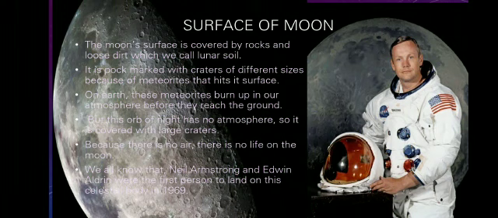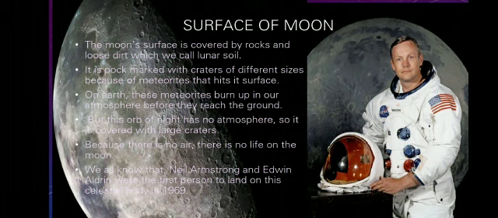The moon's surface is covered by rocks and loose dirt, which is called the lunar soil. Like the soil on the Earth is commonly called soil, the soil which is present on the moon is called lunar soil.